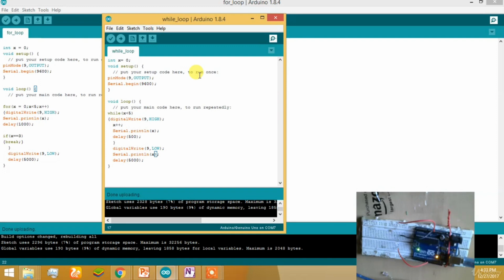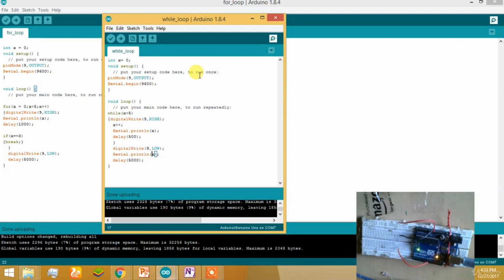Let's recall the differences between them. A for loop is used as a simple loop with declaration of a variable. It has much greater control over the loop, and both loops can perform the break operation. A while loop can also run on boolean statements such as 1 is equal to 1, or 2 is equal to 2, any statement that is a physical truth. And it can also run with an increment.